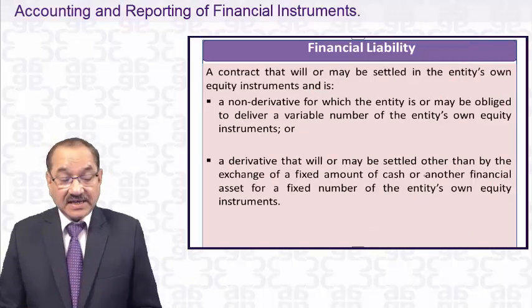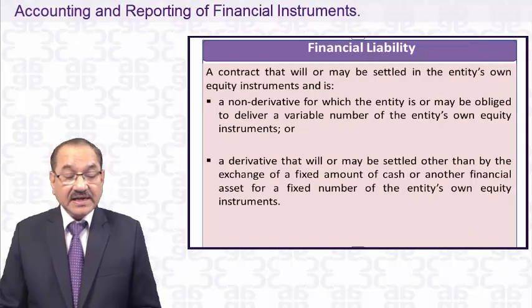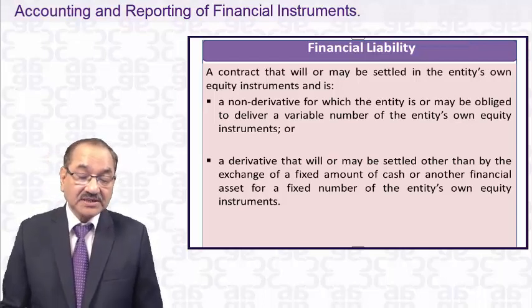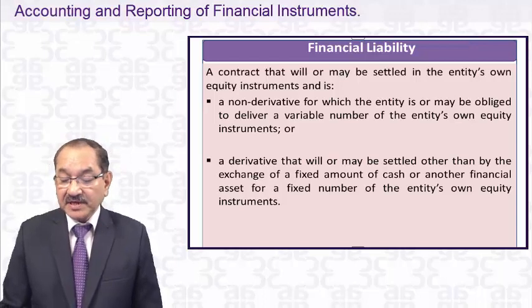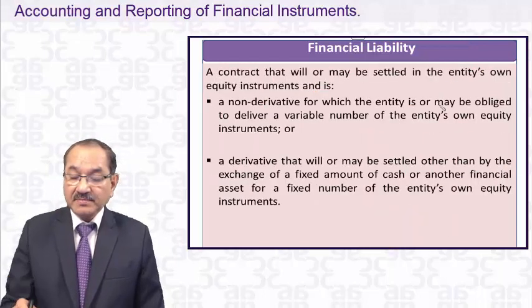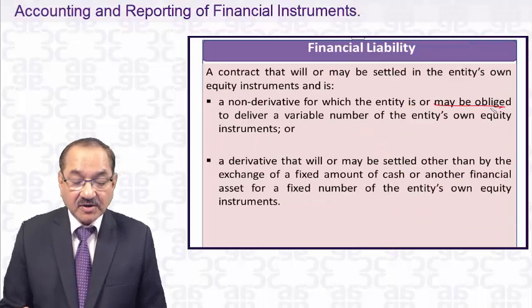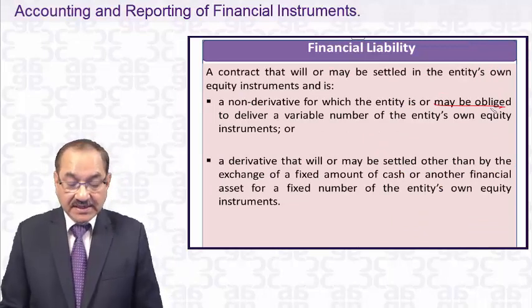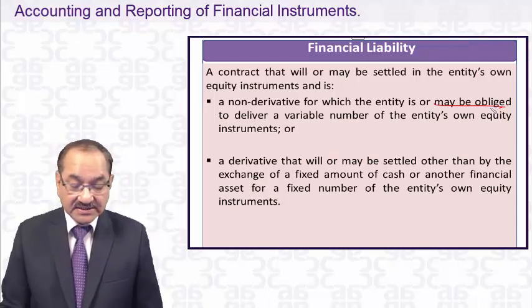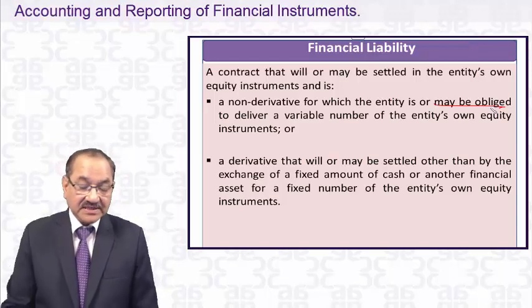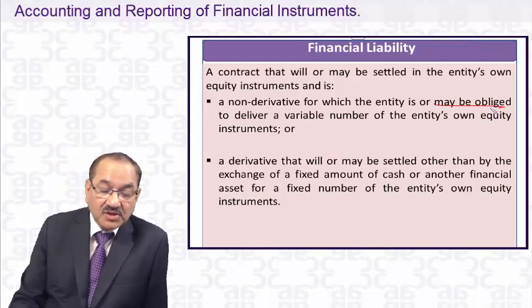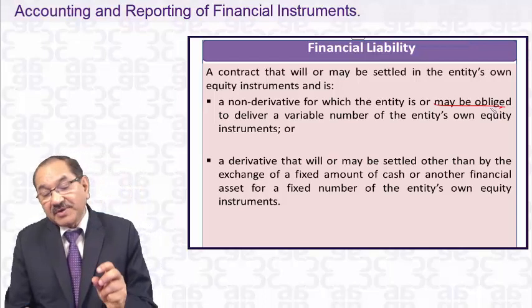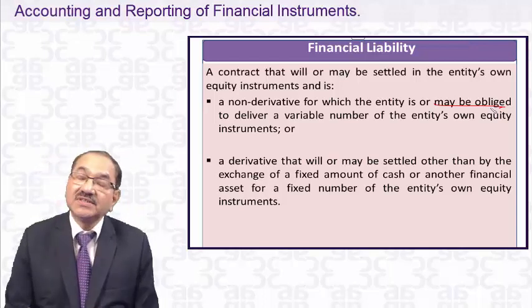So that's the financial liability, and then again, a contract that will or may be settled in the entity's own equity instruments is a non-derivative for which the entity may be obliged to deliver a variable number of the entity's own equity instruments, or a derivative that will or may be settled other than by the exchange of a fixed amount of cash or another financial asset for a fixed number of the entity's own equity instruments. So what it says is that a contract that will or may be settled in the entity's own equity instruments.